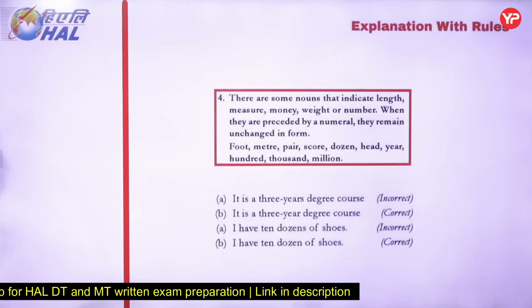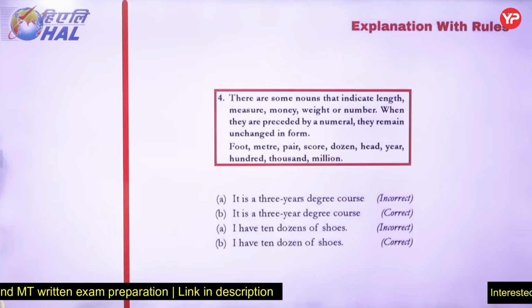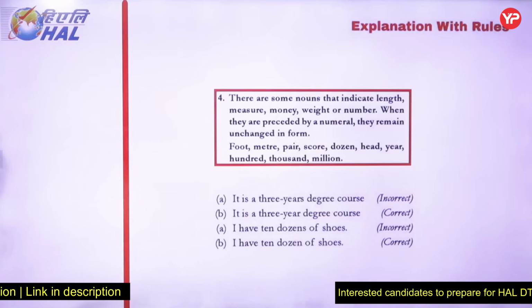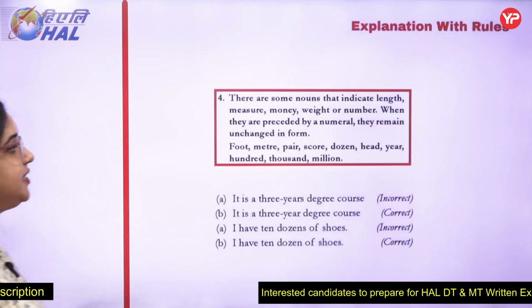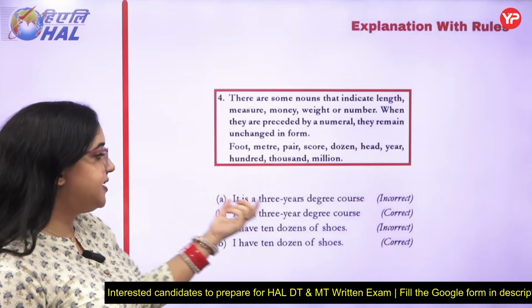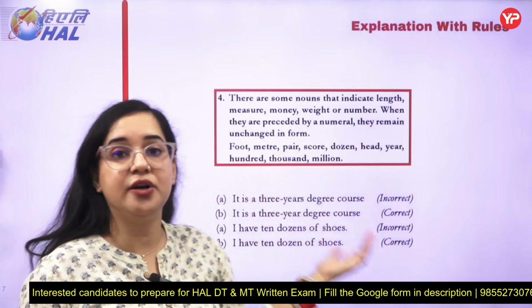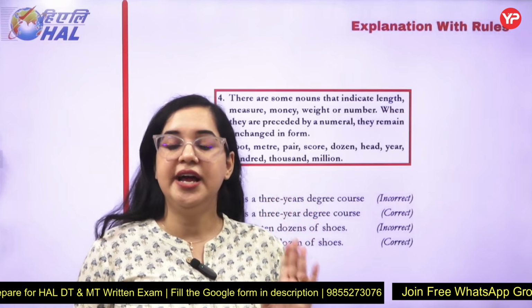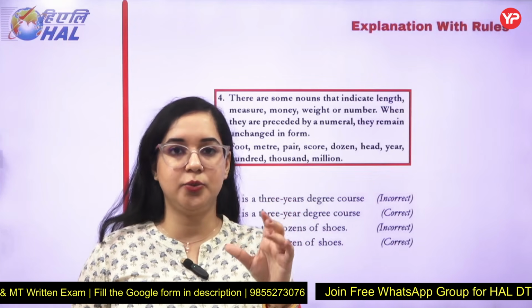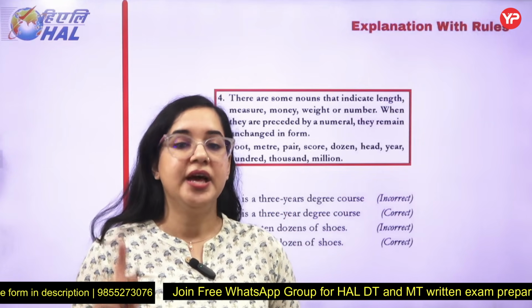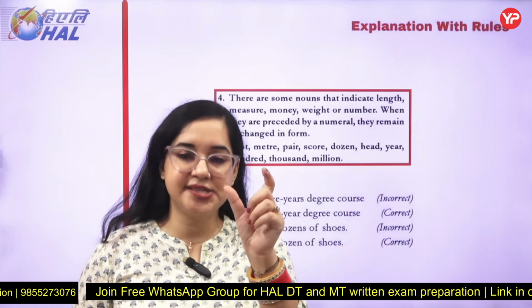Now the next one is again a learning one. There are certain nouns that indicate length, measure, money, weight or number. When they are preceded by a numeral, they remain in unchanged form. It is a 3 years degree course? No, it is a 3-year degree course. It doesn't mean that if I add a number, it will become 2 years, 3 years. No, it will always be in the same format.